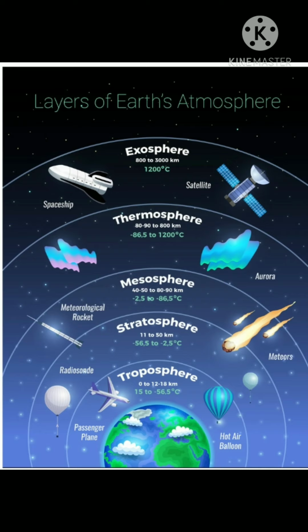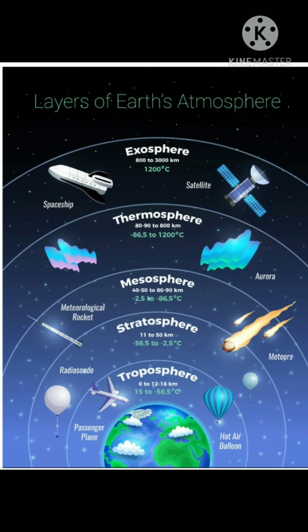The ozone layer filters the harmful ultraviolet rays that come from the sun and helps life on the earth's surface, because this ray is very harmful for all living beings.